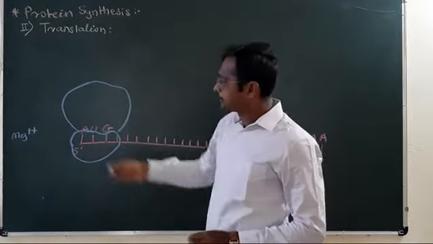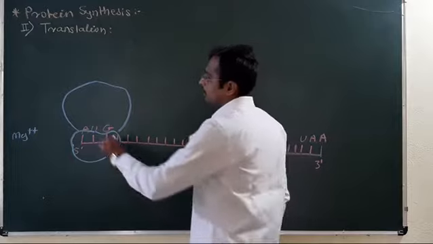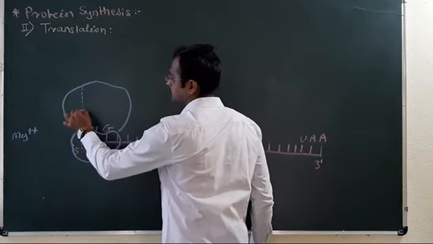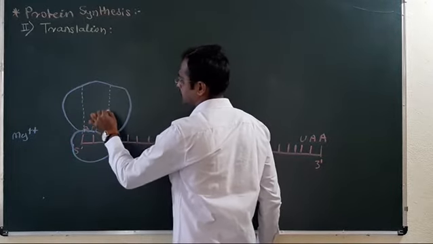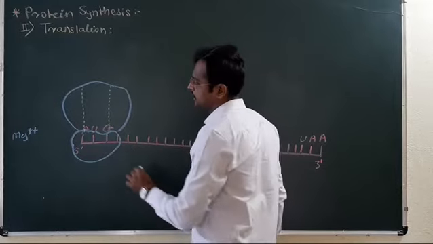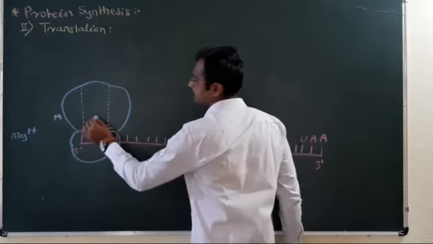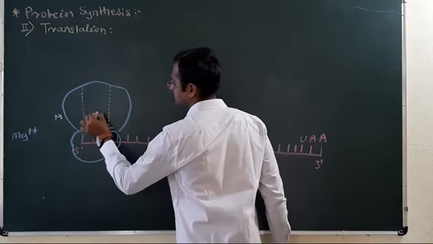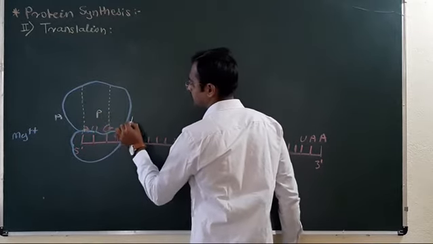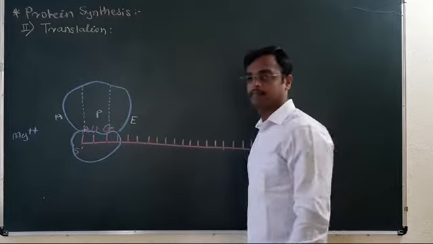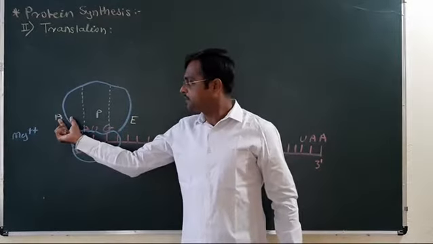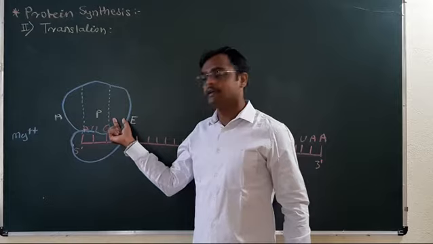Now, this ribosome contains three sites. This is the A site, the first one. The second one is the P site, and the third one is the E site. A site, P site and E site.